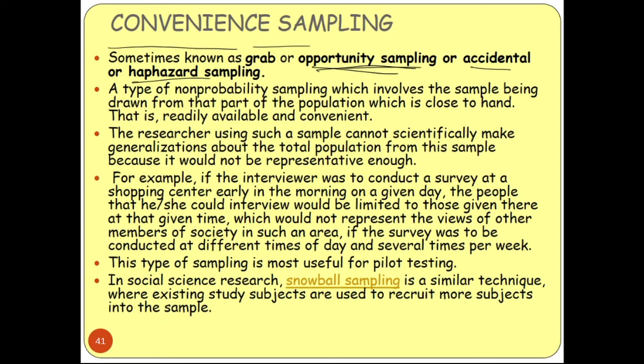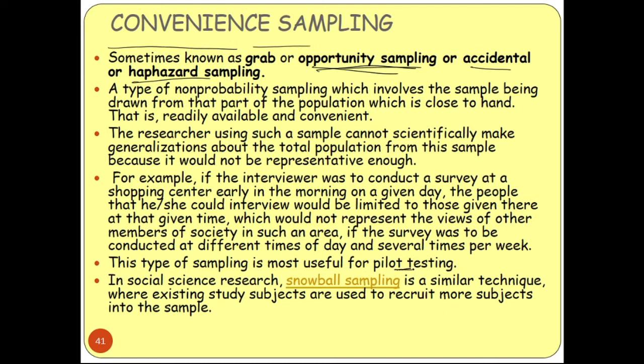Suppose you are conducting a survey early in the morning, so some people can go for the interview and some cannot. And if you do this at different times of the day, and repeat it several times in a week, then you can get more response. So this type of sampling is most useful for pilot testing.